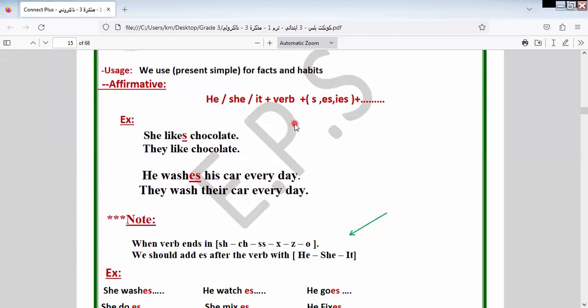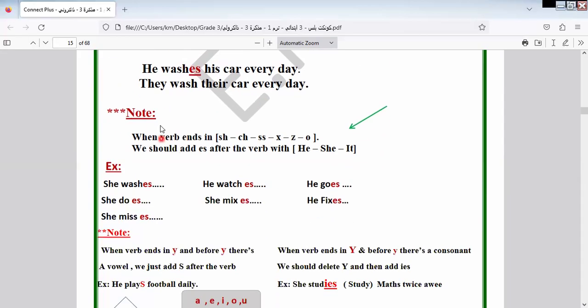The affirmative form of this tense will be what? Like this: she likes. We're adding S to the singular subject. As I told grade 2 in the last video, singular likes S, but plural doesn't. Like this: she likes chocolate, they like chocolate. So there is a difference between the sentences. Let's go to another one: he washes his car every day, they wash their car every day.